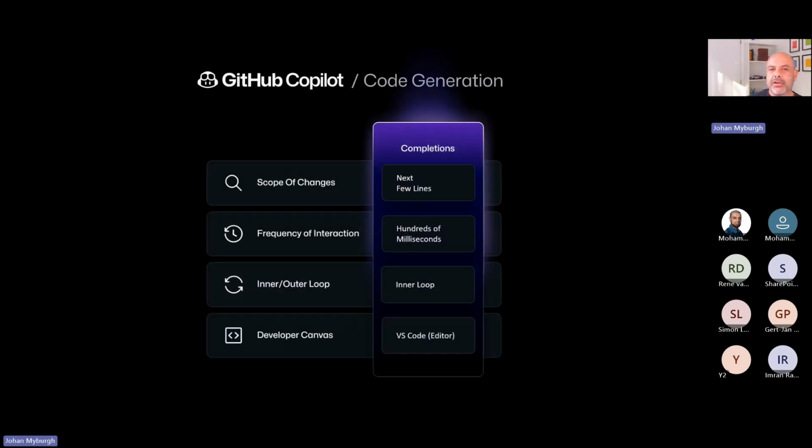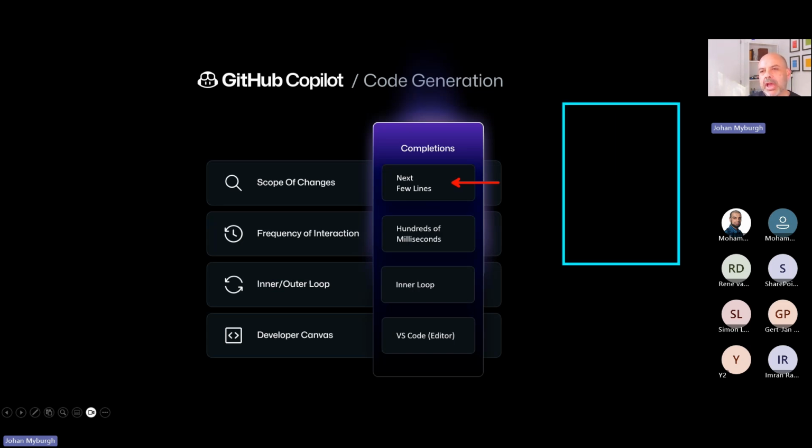To this end, we originally started with code generation largely, and all of this actually started with suggesting the next few lines of code. I would be typing in the IDE, and suddenly there would be almost ghosted text appearing in front of me in the editor, and I would just press the tab button and it completes that for me.